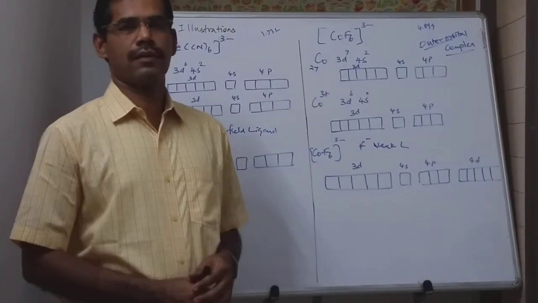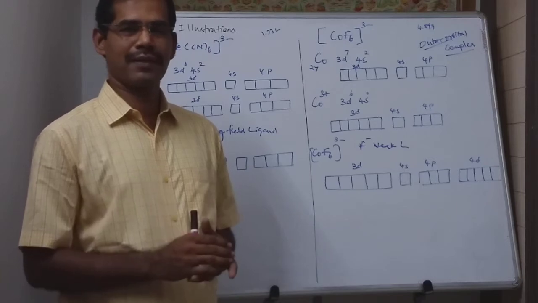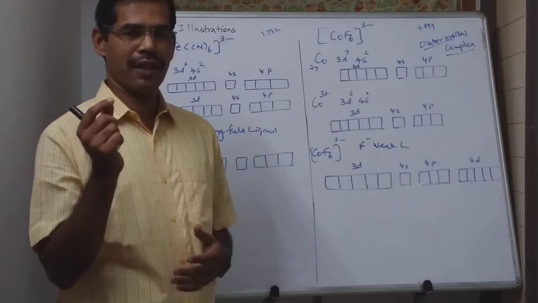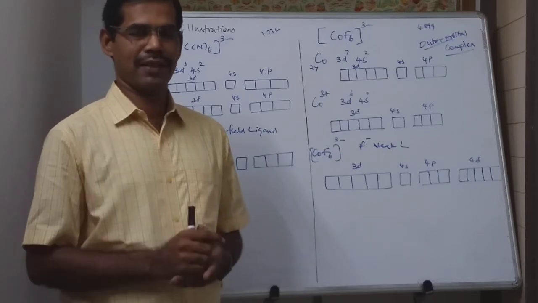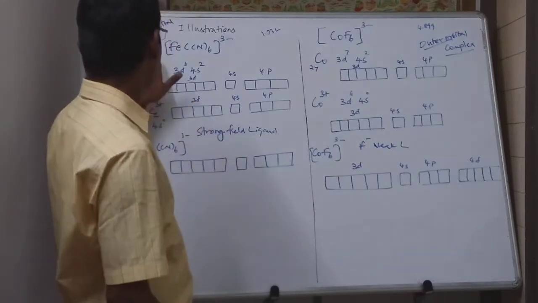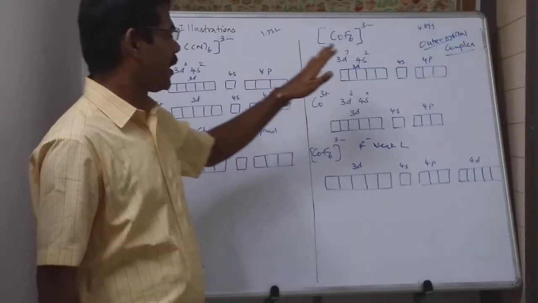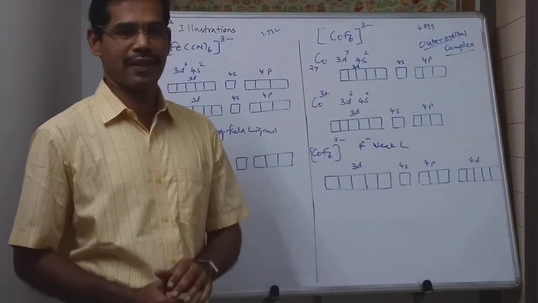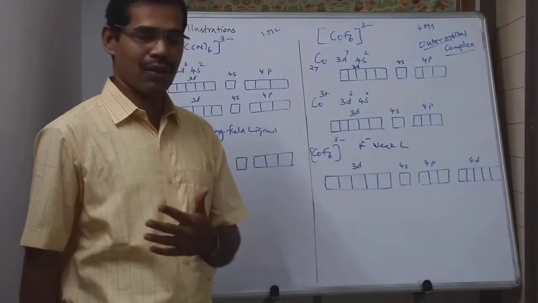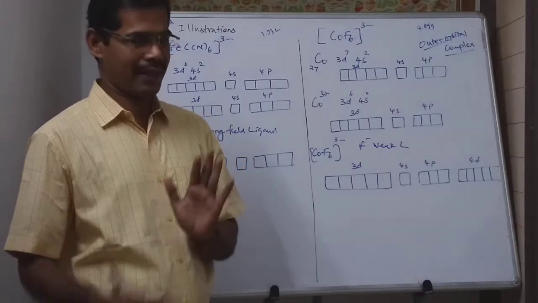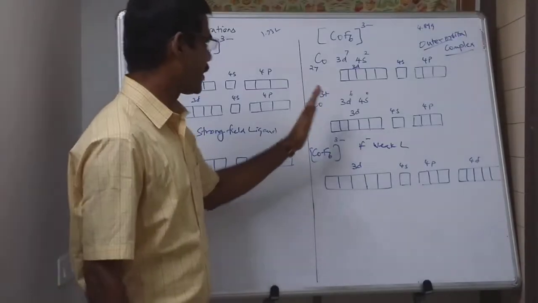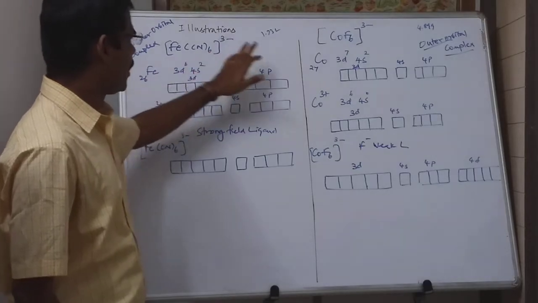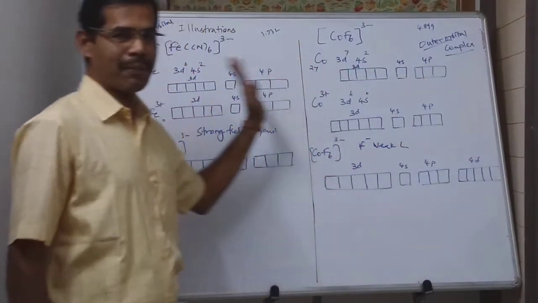Now let us discuss. In an octahedral complex, we mentioned in the assumption that if (n-1)d or inner orbitals are involved in hybridization, such complexes are called inner orbital complexes. And in an octahedral complex, if outer orbitals or nd orbitals are involved in hybridization, I mentioned that such complexes are called outer orbital complexes. Let us learn about that by considering [Fe(CN)6]3- and [CoF6]3-. These two are the apt examples.